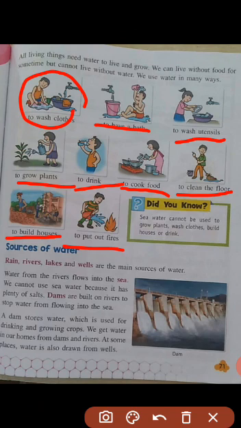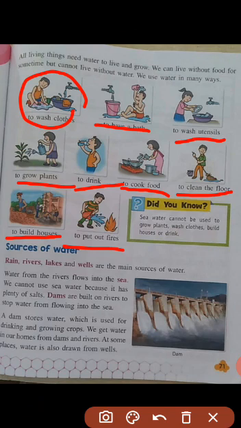So now we will learn about sources of water. What are the sources of water? From where do we get water? The first main source of water is rain, next rivers, and then lakes. After that, wells are also main sources of water.